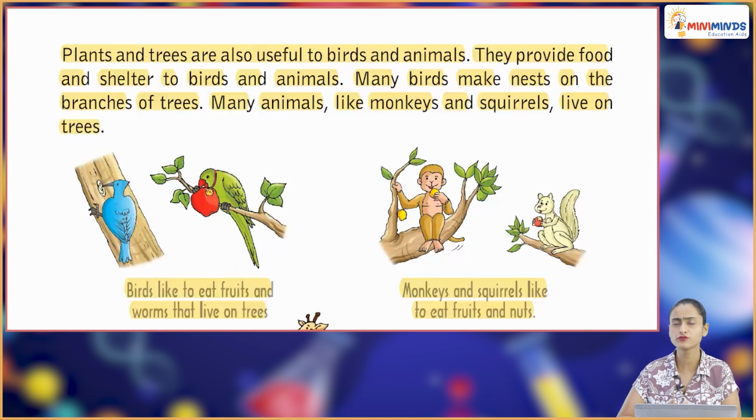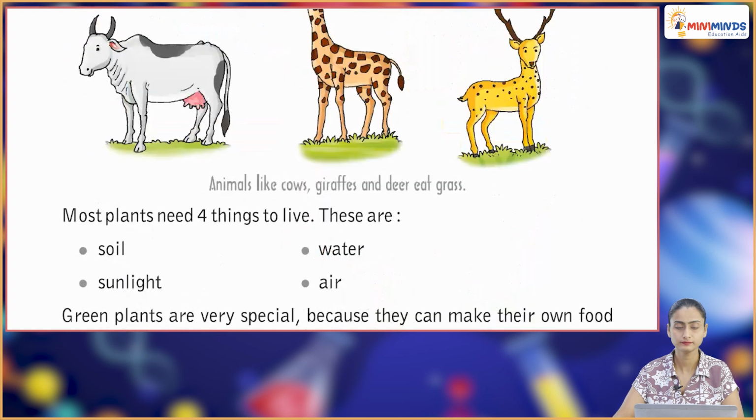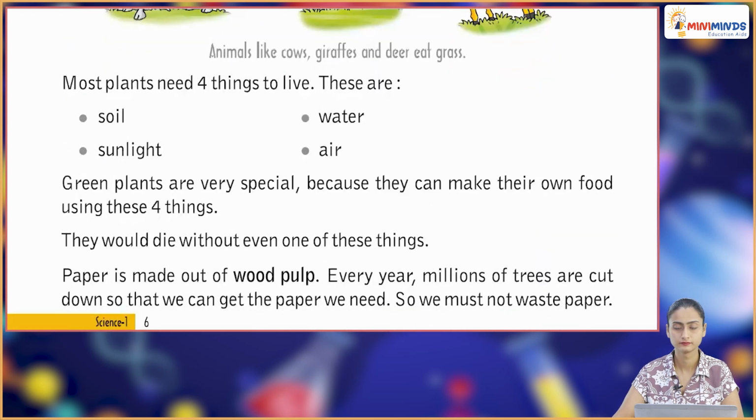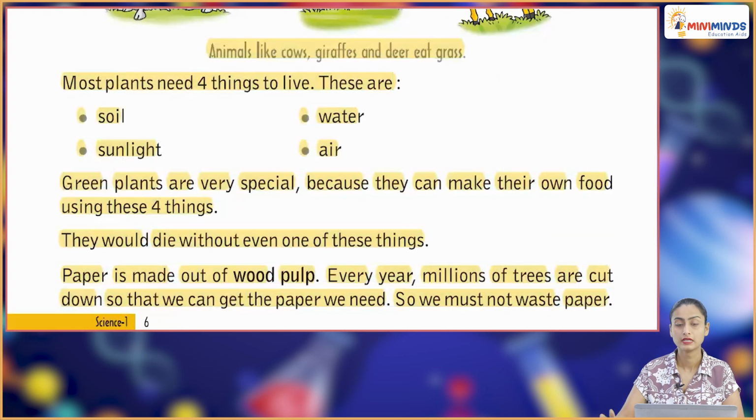So plants are very useful for us also, and alongside this, जितने plants के ऊपर बहुत सारे animals रहते हैं, they are also dependent on plants for one or another thing. And then animals like cows, giraffes and deer eat grass. Most plants need 4 things to live. These are soil, water, sunlight, air.